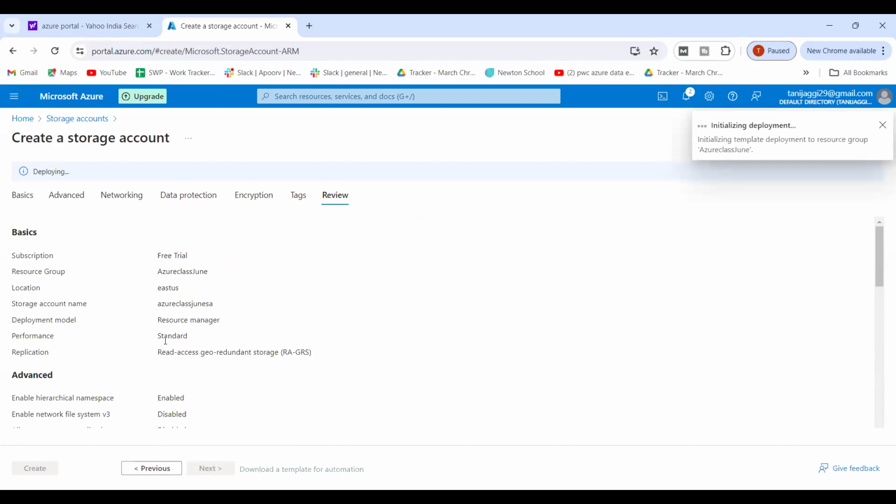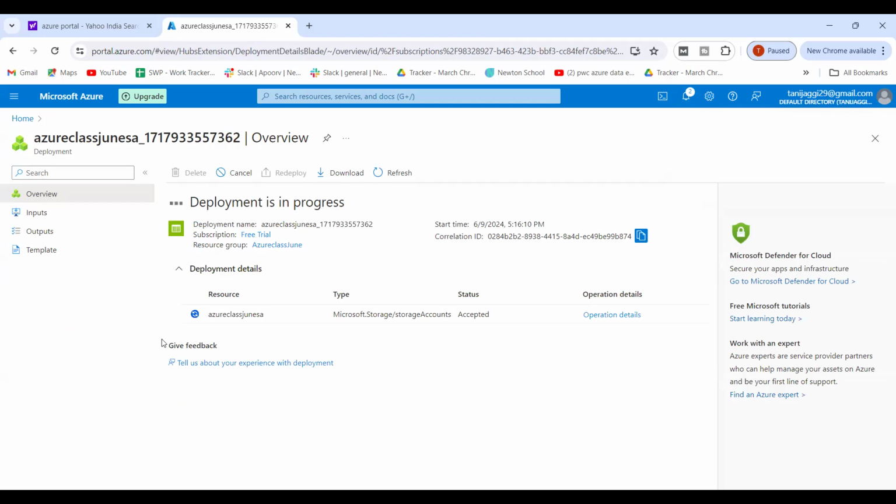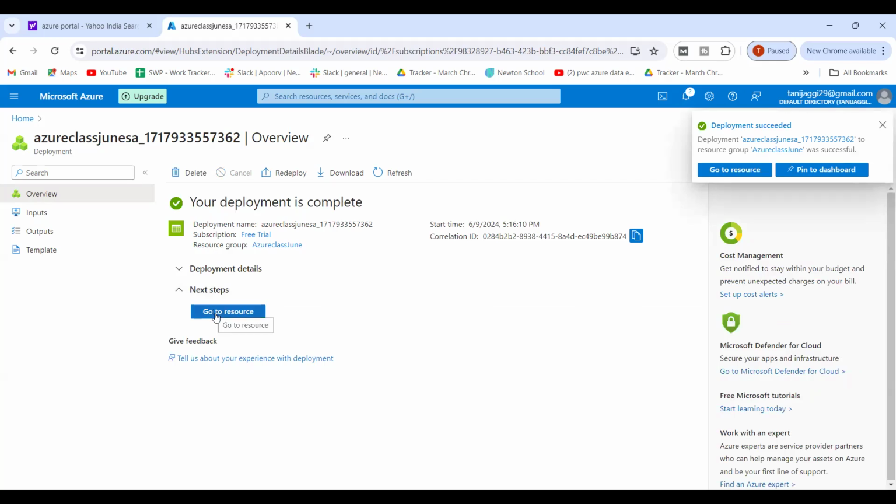Now I'll go and create it. It is still in deployment. Now it is created. I'll go to the resource.